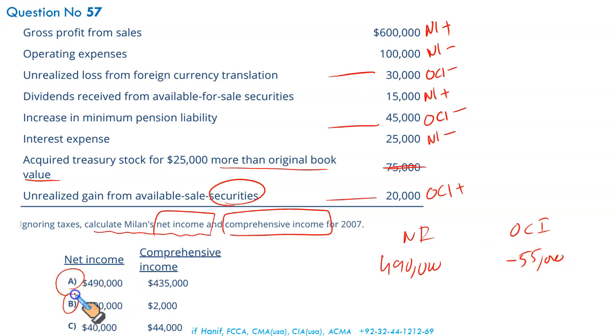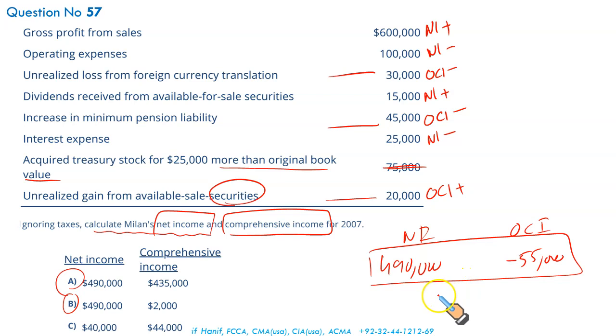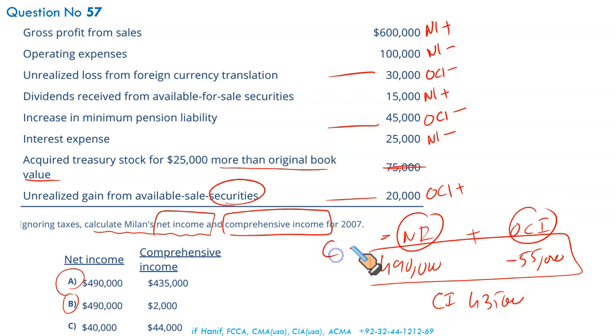That is either A or B. Since we need the comprehensive income, which is the total of these two, 490 minus 55 will give you the balance of your comprehensive income. So 490 minus 55 gives you 435. Remember, net income plus other comprehensive income is equal to your comprehensive income. So this is going to be 435. That makes A the correct option.